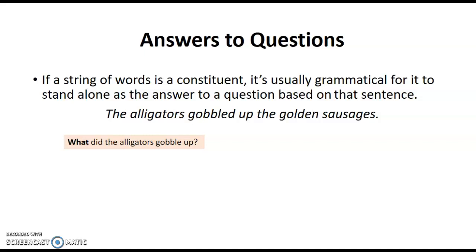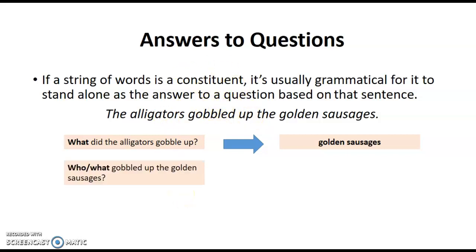So what did the alligators gobble up? And you can probably answer that question very easily, right? Golden sausages. So we know that that points to a noun phrase at the end of the sentence, which happens to be embedded within the prepositional phrase. No, in fact, it's the object of the verb, gobbled up. I was thinking up was a preposition for a second there, but it's actually a particle attached to the verb gobbled. Okay, who or what gobbled up the golden sausages?